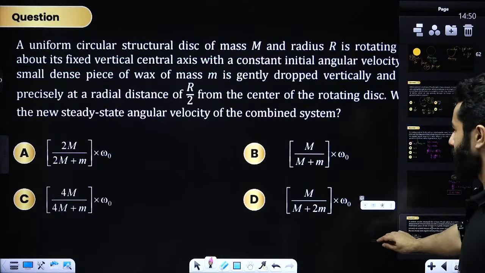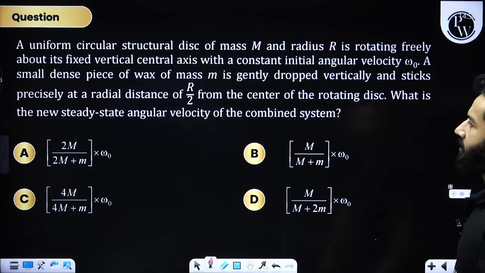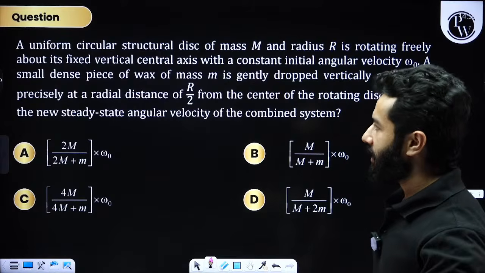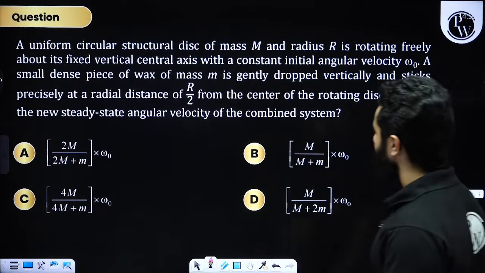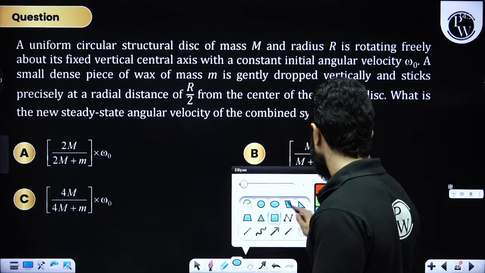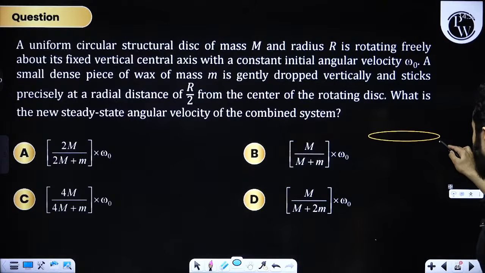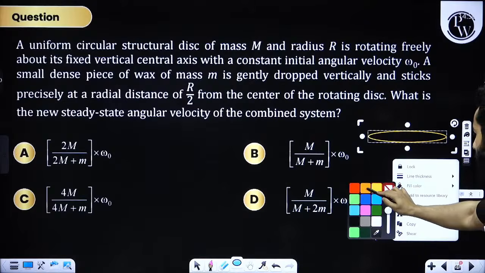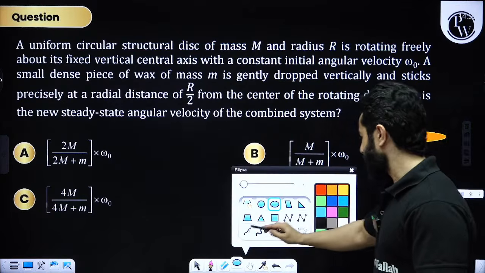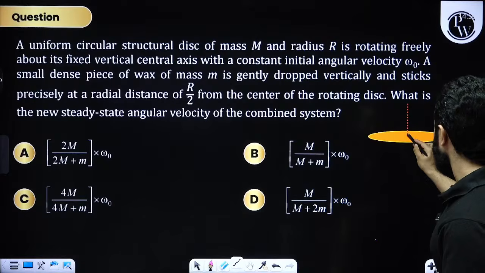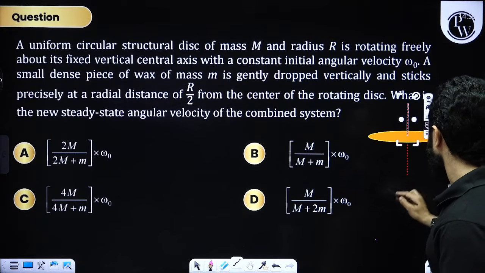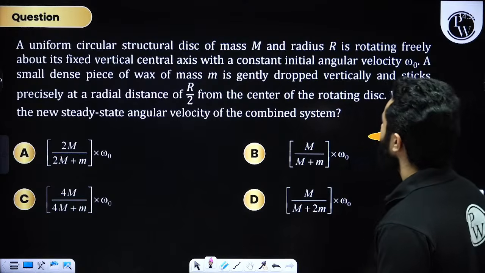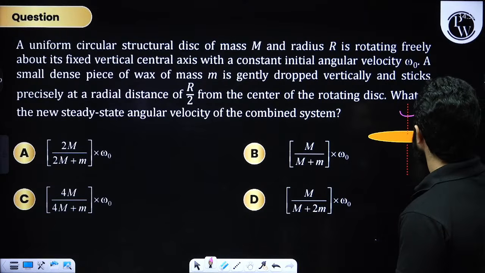Similar question. They are saying that in a uniform circular disk of mass capital M, so you have got a disk like this, and this disk is rotating about this axis with some constant angular velocity omega naught.